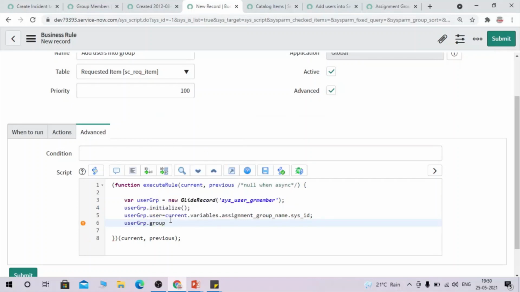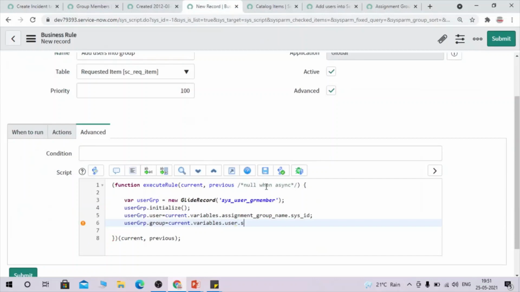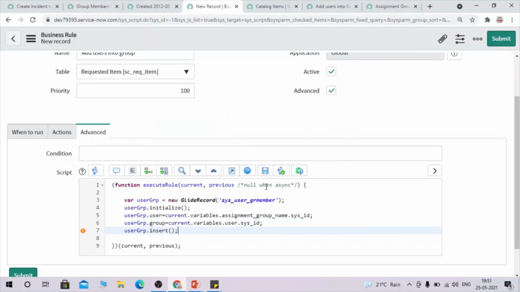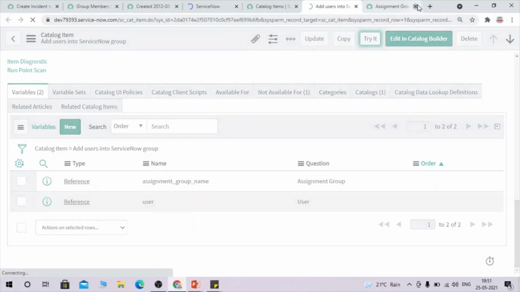So this is the field from the user group member table, and here we are adding the field from the catalog item which we are going to use in our ATM. Same way we take current dot variables dot, and we pass the backend value of this user field, so that is simply user. That's all. Now by using this method we insert this value into that table. So we are done with our script. Save it and let's try it.